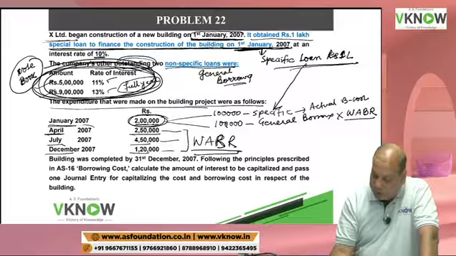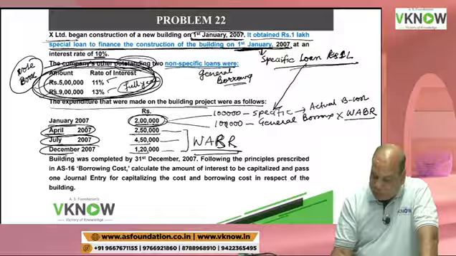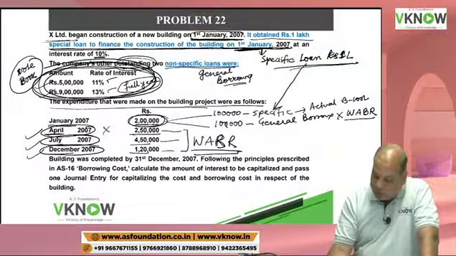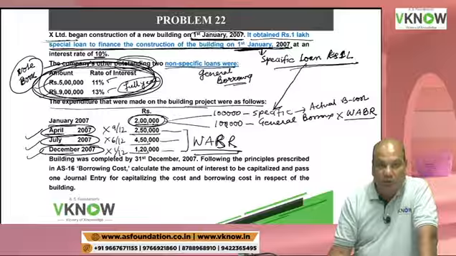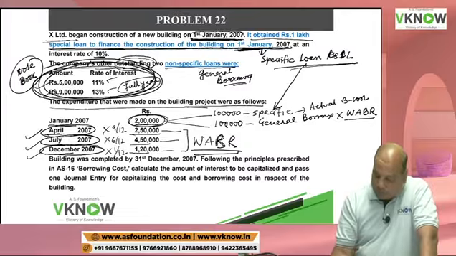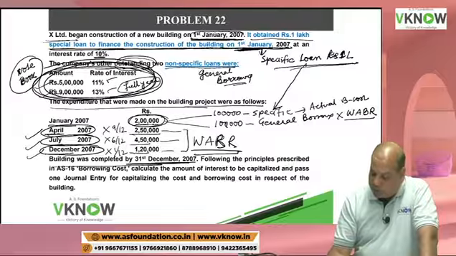Here I am going to multiply by the period, because the student had asked me about period. Now because the dates of expenditure are given, you have to multiply by, let's say, 9 by 12 or 6 by 12, 1 by 12, something like this. So in this question we have to multiply by period also. That was your query, because the data is now available. The building was completed by 31st December.